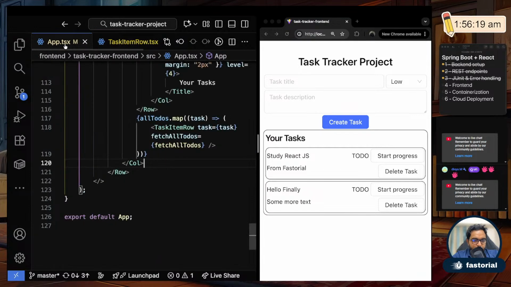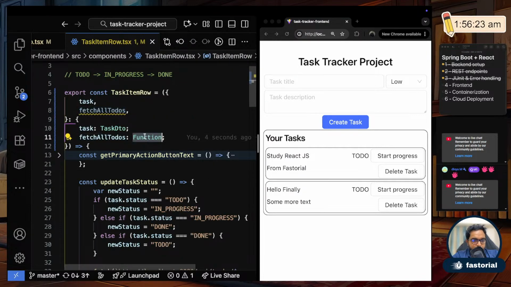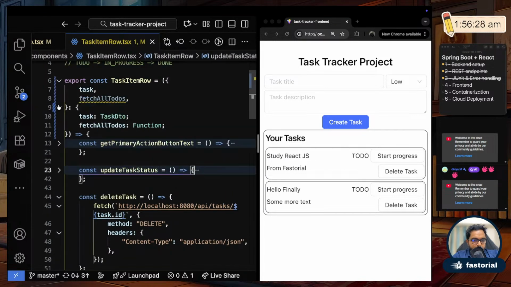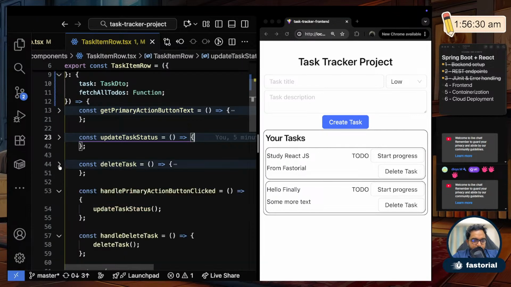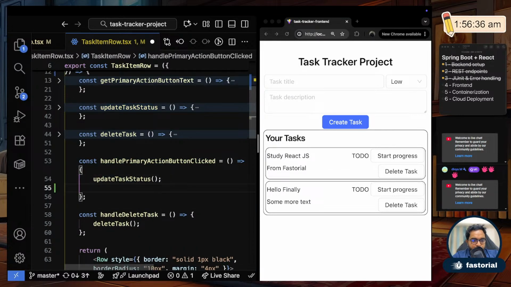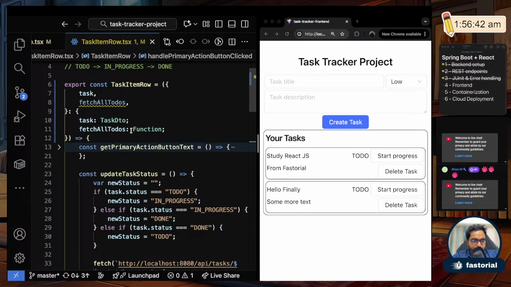Okay, fine. So I have defined fetch all to-dos as a function. Now, whenever someone clicks on, let's say, update or delete, right? So I have here handle primary action button clicked. Once someone clicks update task status, I will update it, and only after that do I have to delete it. So what I have to do here is